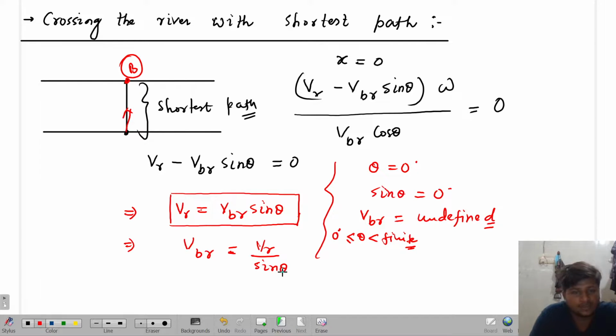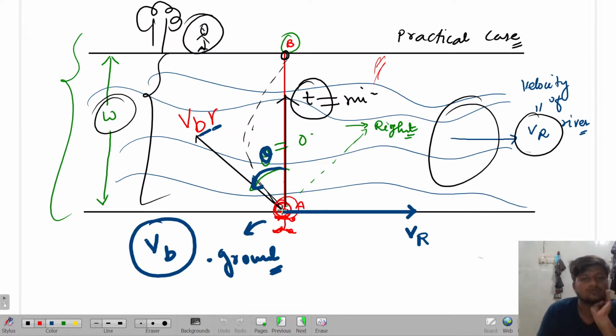So if theta is 0 only, then what is the condition this particular practical case is showing you? That if you try to move with whatever velocity you have, you will never end on this opposite bank directly if you follow theta to be 0. There will definitely be some kind of displacement towards the right or towards the left. So that means, if you follow some positive value of theta, you might end up at the opposite bank. Got it or not? So this was the conclusion from here.